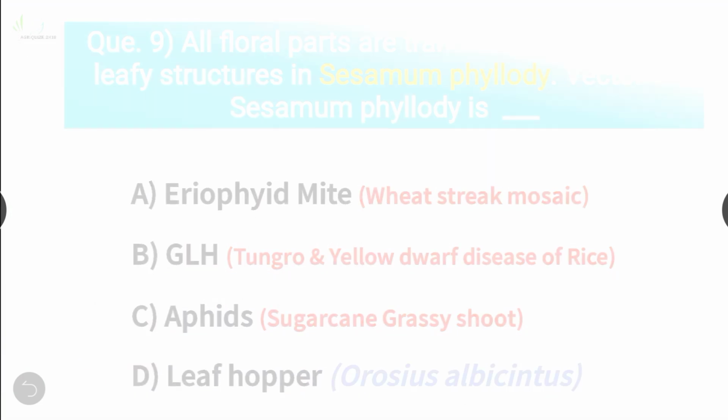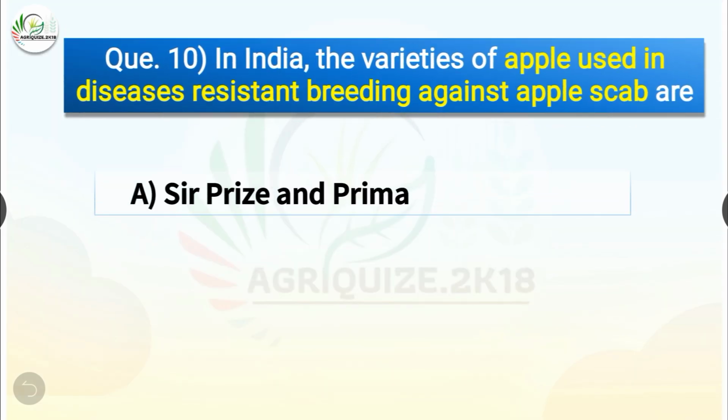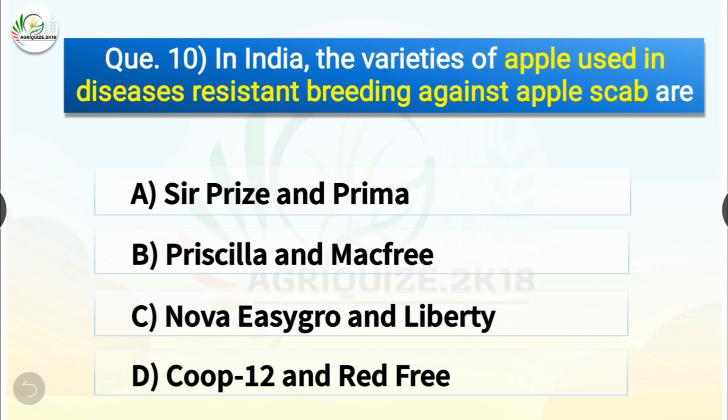Question number 10. In India, the varieties of apple used in disease-resistant breeding against apple scab are, the options are Surprise and Prima, Priscilla and MacFree, Nova Easygro and Liberty, or Coop 12 and Red Free. The correct answer is option D, Coop 12 and Red Free. So in India, the varieties of apple used in disease-resistant breeding against apple scab are Coop 12 and Red Free.